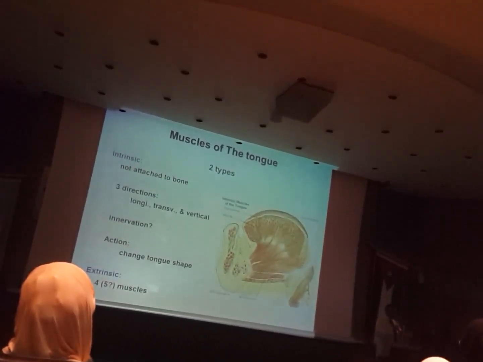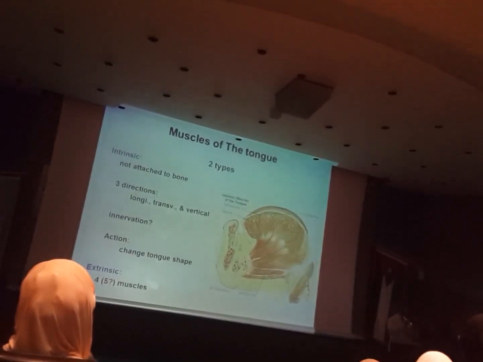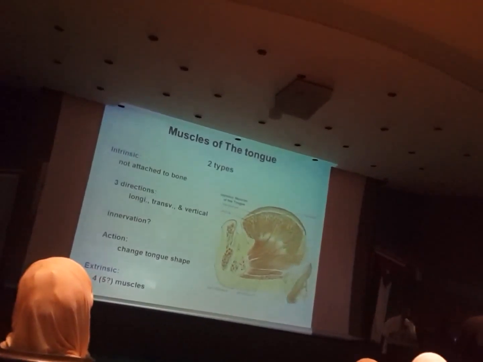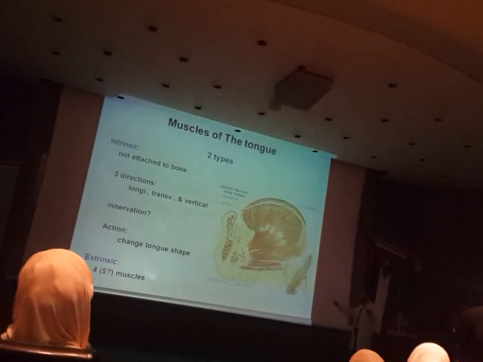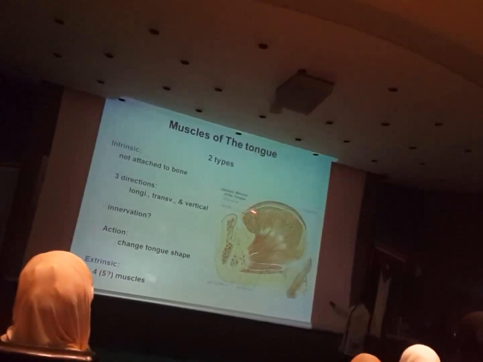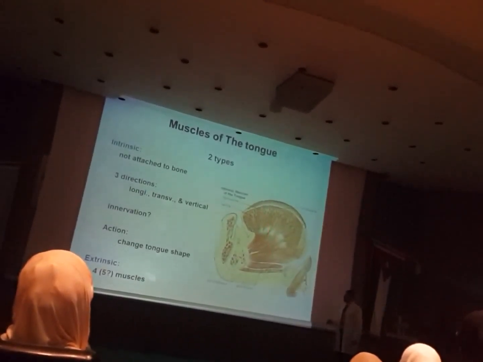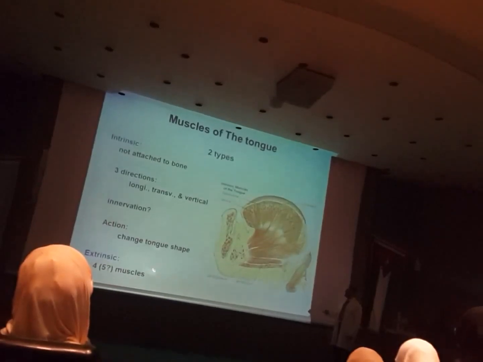So there are intrinsic muscles within the tongue. They are just attached to the mucous membrane inside. Okay? And they run in 3 directions: longitudinal, transverse, and vertical. Okay? All of them, the innervation for the muscles of the tongue,